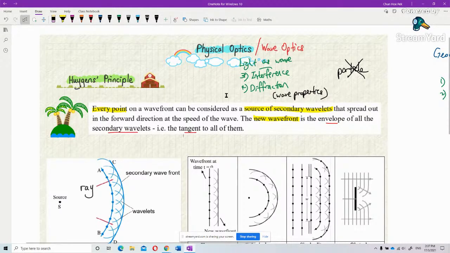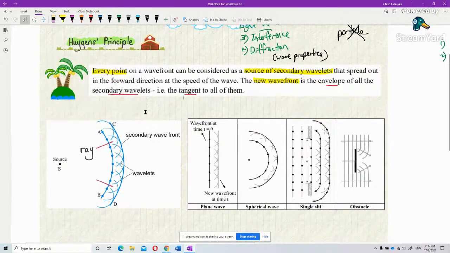You see, this is the first wavefront. This AB is a source. How can the wave be propagated out? This source produces the first wavefront.